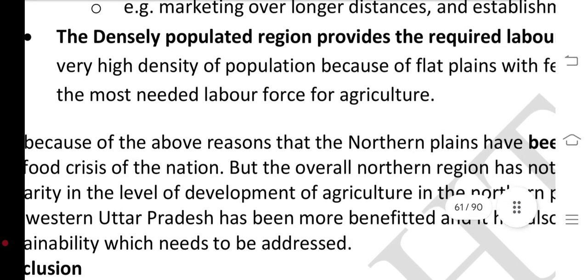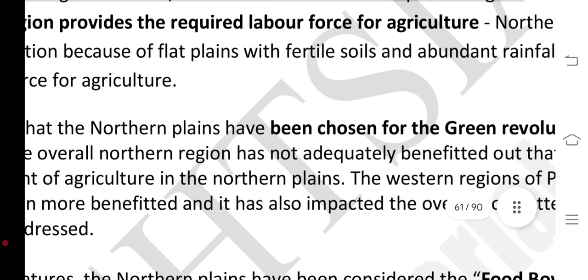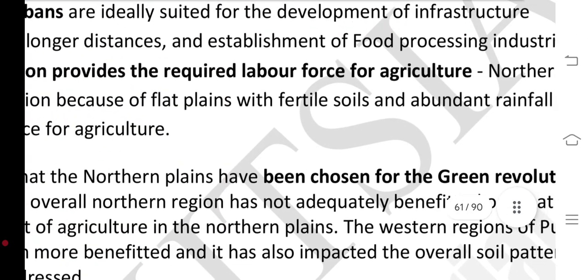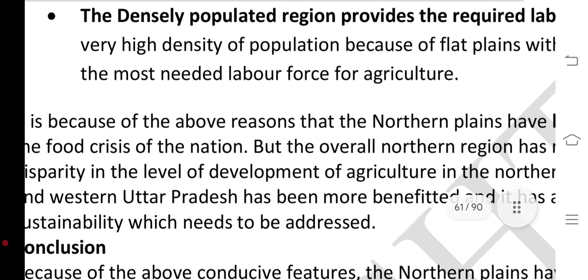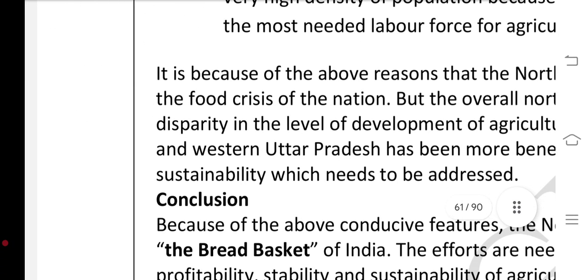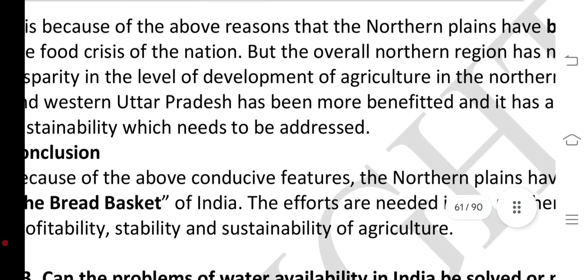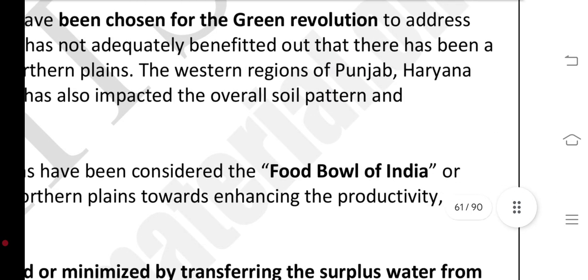The northern plains have a very high density of population because of the flat plains with fertile soil and abundant rainfall, which provided the needed labor force for agriculture. It is because of the above reasons that the northern plains have been chosen for the green revolution to address